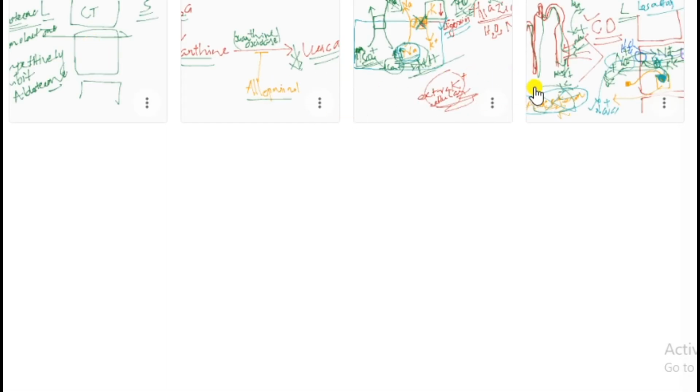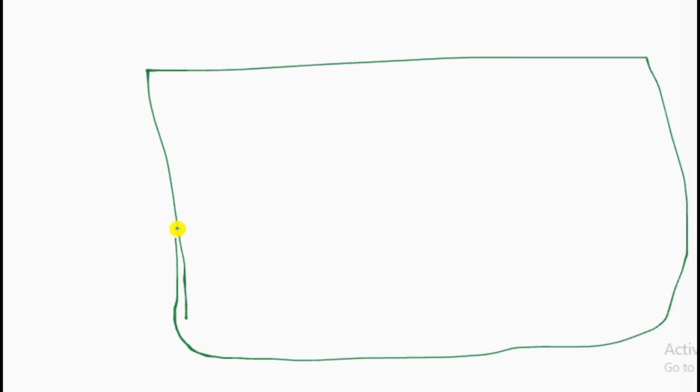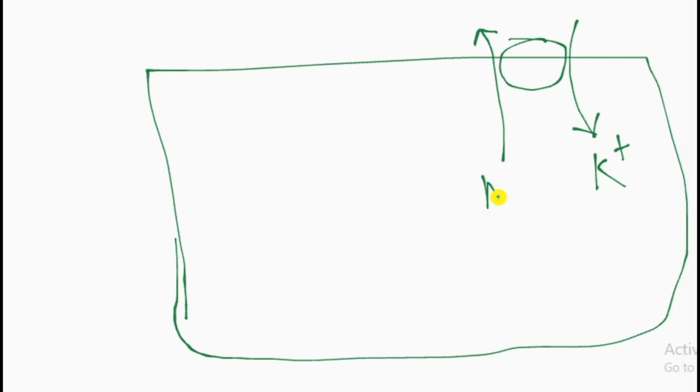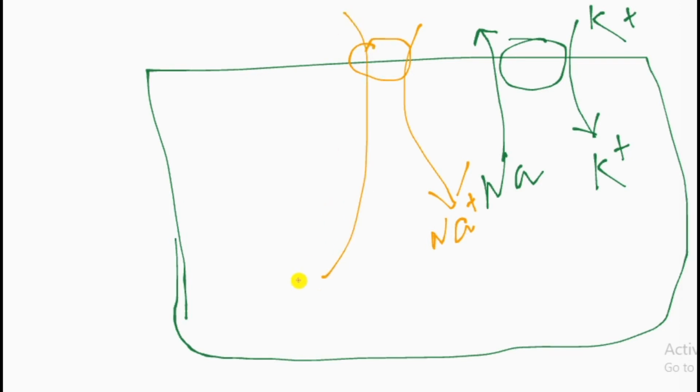Considering this is a heart cell, we have a transporter, that is the sodium potassium ATPase transporter, and we have another transporter, the sodium calcium exchanger. It's not a co-transporter, it is an exchanger.